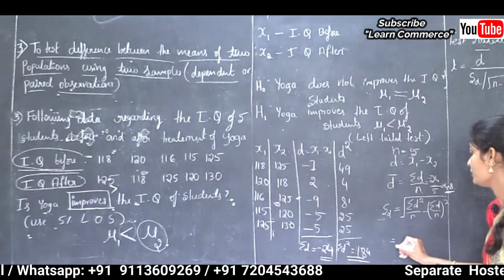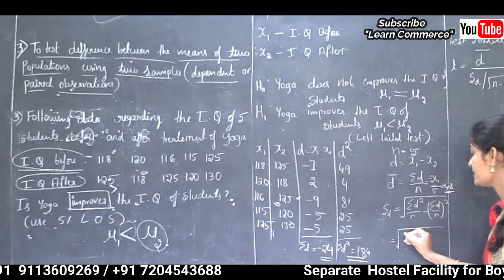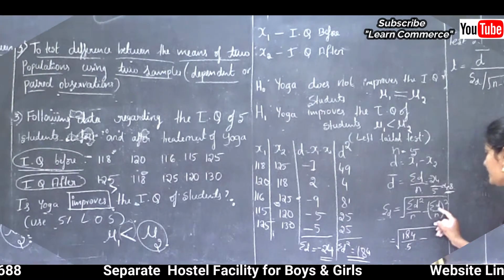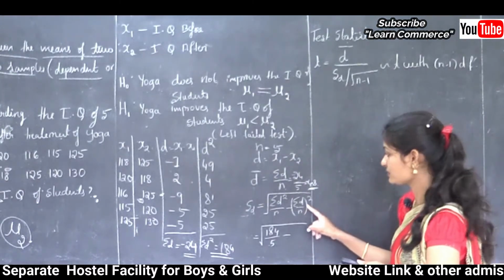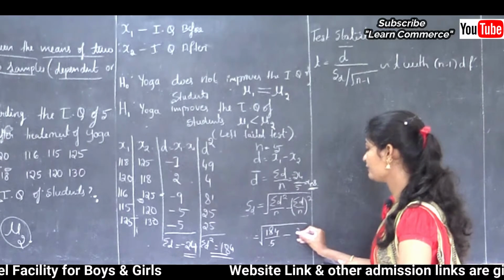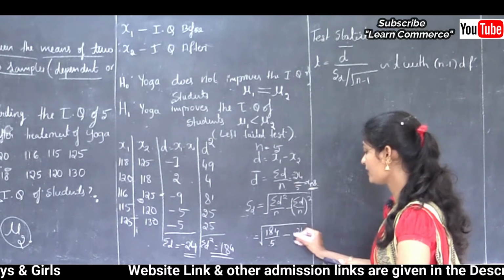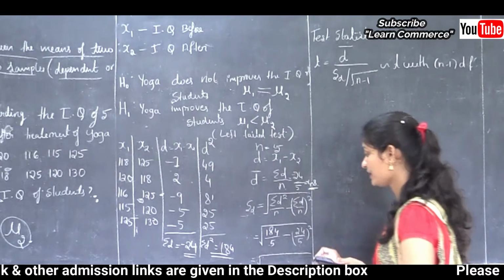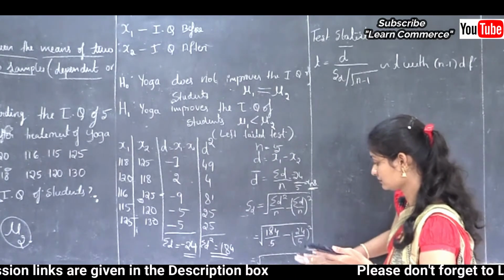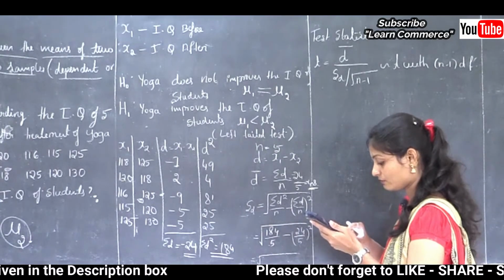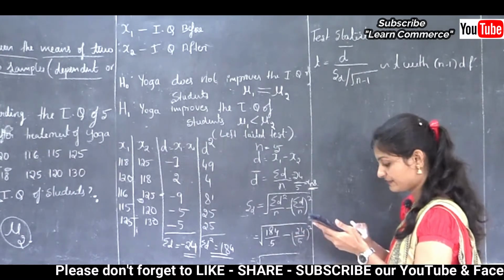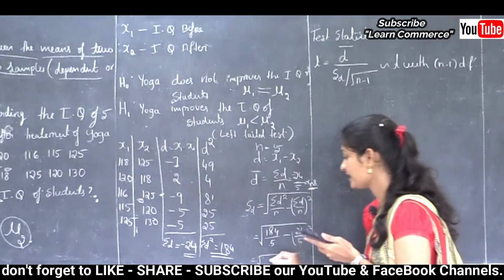Okay, SD is equal to square root of sum of D square, 184, divided by 5 minus sum of D divided by n, whole square. This is equal to square root of 184 divided by 5, that is 36.8.